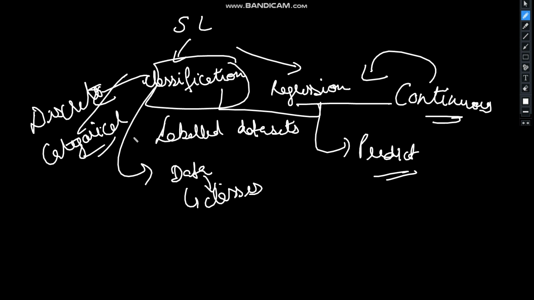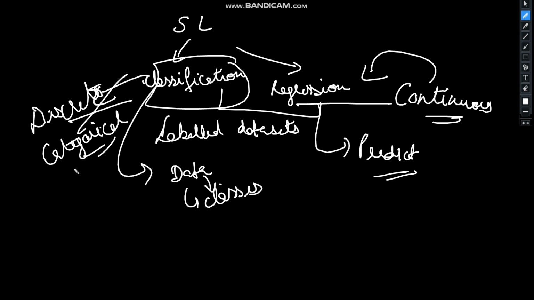Examples of categorical or discrete classes are male, female, true or false, spam or not spam, pass or fail. These are types of discrete values in which we use classification. And when we have to predict a continuous value, we proceed with the technique of regression.